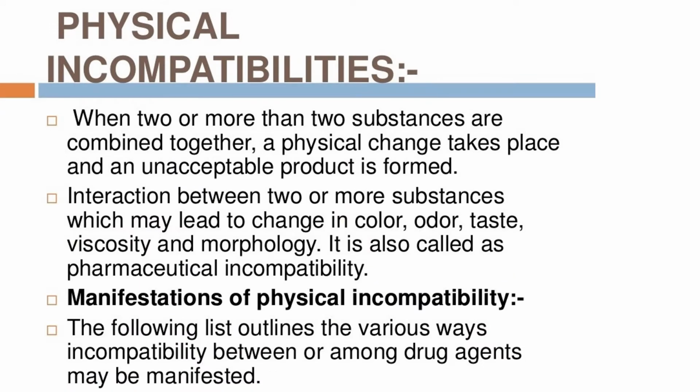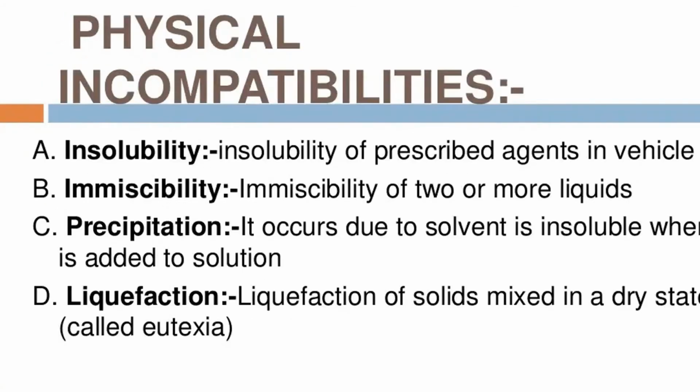Physical incompatibility. When two or more substances are combined together, a physical change takes place and an unacceptable product is formed. The interaction between two or more substances which may lead to a change of color, odor, taste, viscosity and morphology is also called physical incompatibility. Manifestations of physical incompatibility: the following list outlines the various ways incompatibility among the drug agents may be manifested.